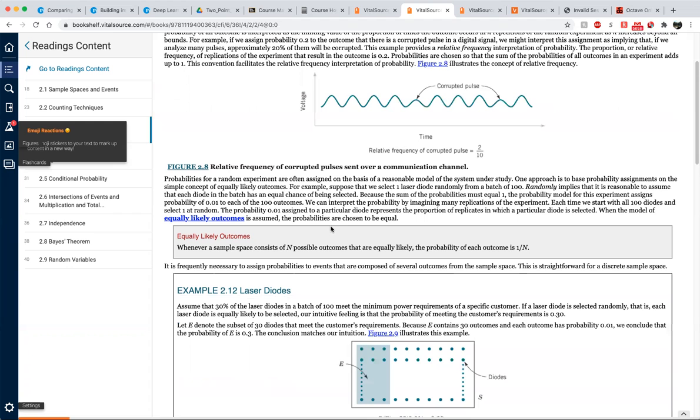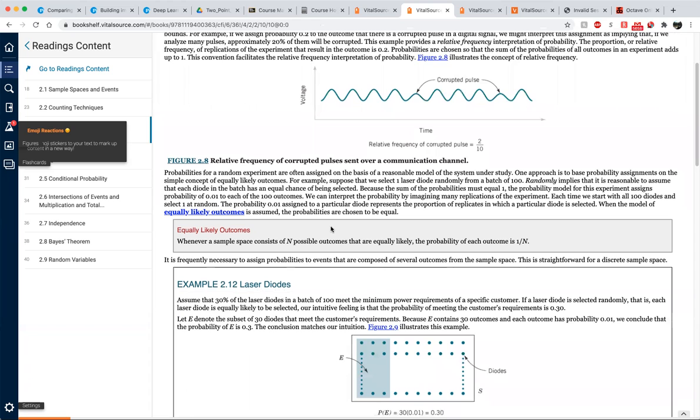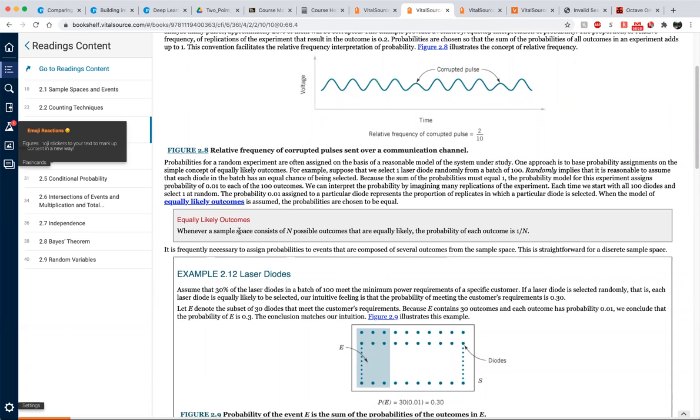Now here is the big axiom: equally likely outcomes. What that means is, in a sample space, assuming that there are n outcomes, the probability that we select an outcome will be 1 over n.